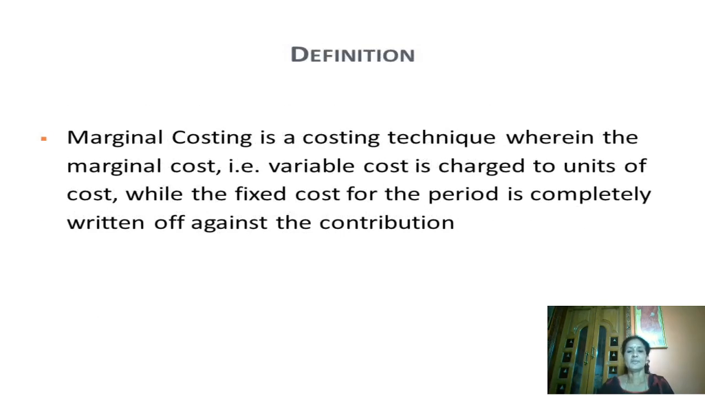What is the definition of marginal costing? Marginal costing is a costing technique wherein the marginal cost, that is variable cost, is charged to units of cost while the fixed cost for the period is completely written off against the contribution. So your per unit cost of the product is arrived at, and then this fixed cost is completely written off against the contribution. So that's the definition of marginal costing.